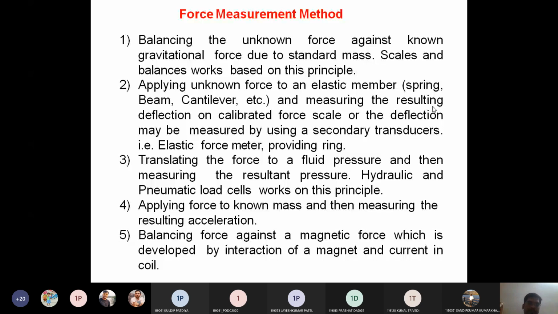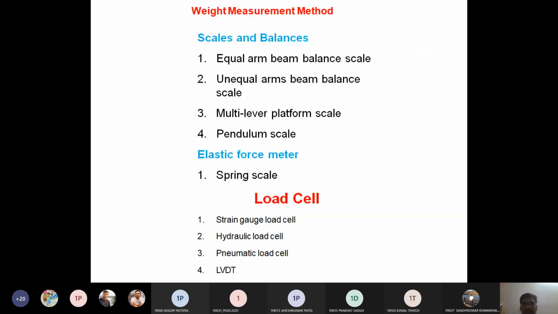Based on this, for force measurement, from our syllabus point of view, there are these four methods under scale and balancing, this one method of spring scale, and the remaining four methods, almost nine methods if we include the elastic force meter, where the proving ring is there, and where the cantilever beam is there. These all are considered as elastic force meters.